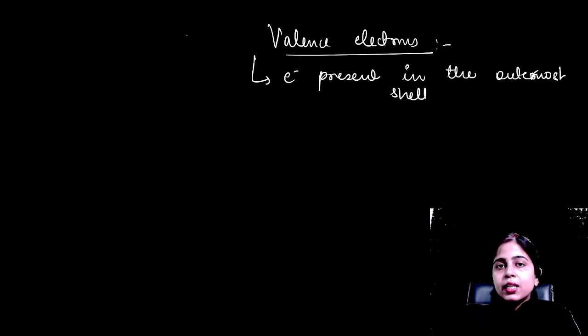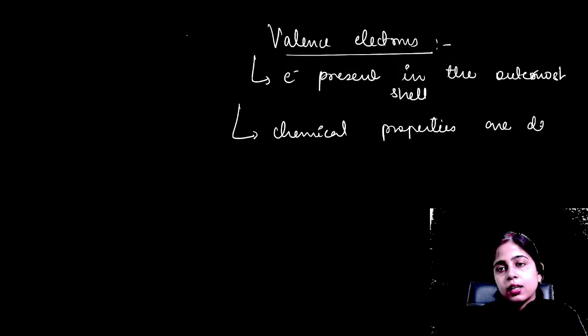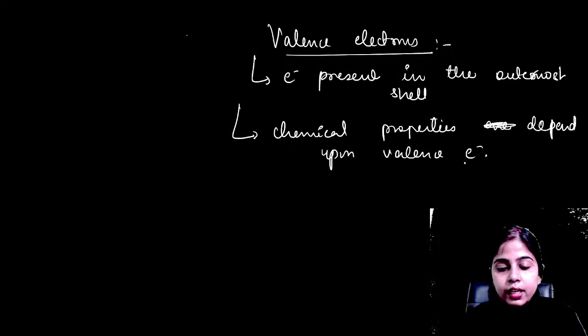And the chemical properties of every atom are decided by these valence electrons only. So chemical properties depend upon valence electrons. Okay, clear everyone?